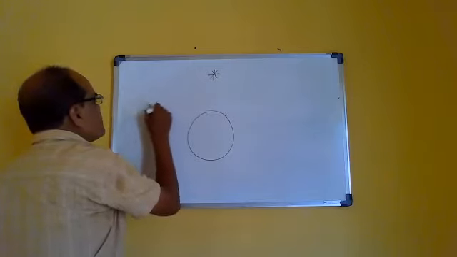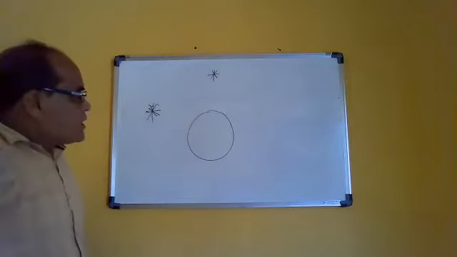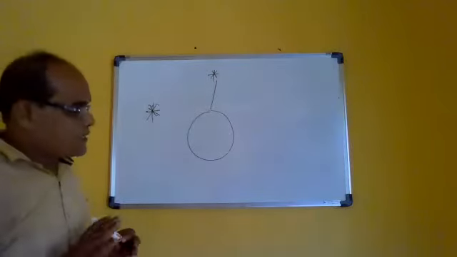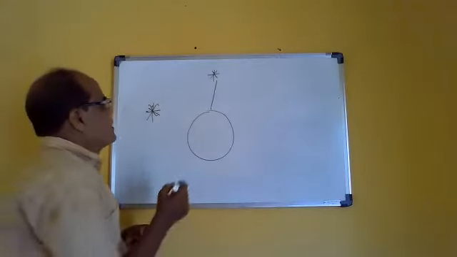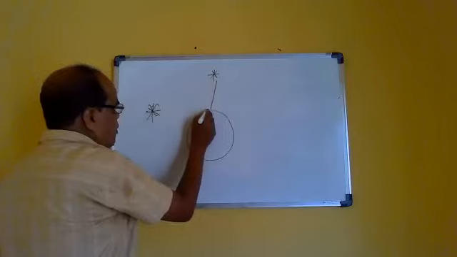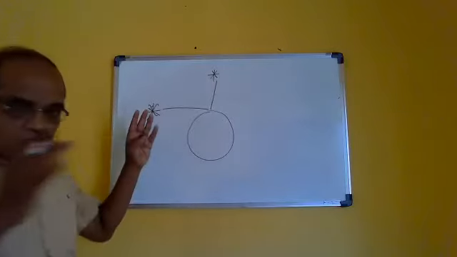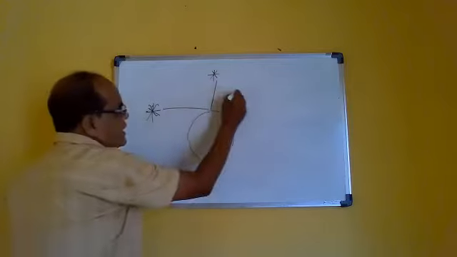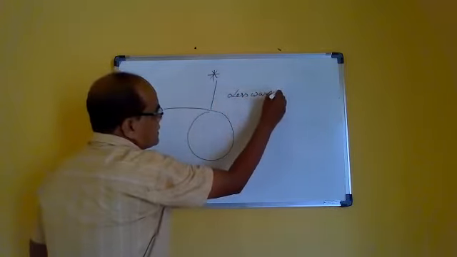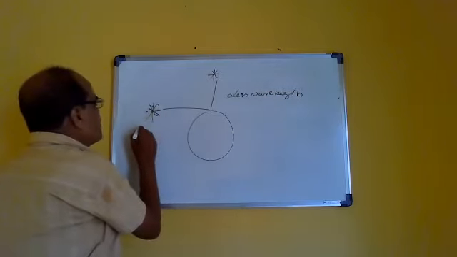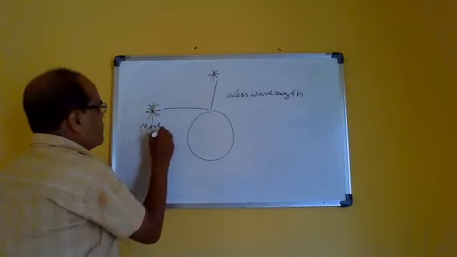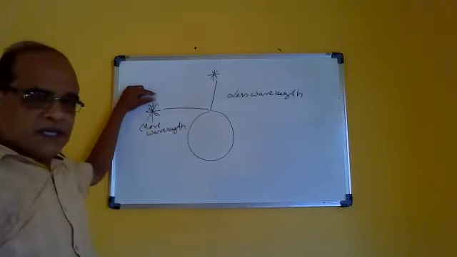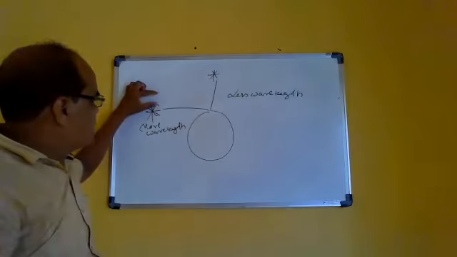At sunset, the blue color is scattered away completely. This one is nearby and this one is very far away. So the blue color is scattered away, but red has more wavelength, so the red color will be scattered more, because there is a thick layer of air.